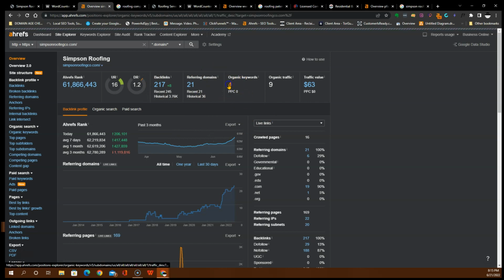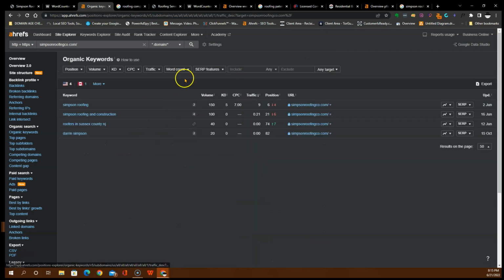We want to focus on keywords, right? So this software allows us to actually see the back end of the website and see what keywords you guys are actually ranking for. You guys are in the 6th position and the 21st position for Simpson Roofing and Simpson Roofing and Construction. This gets 150 searches per month. This gets 100 searches per month. And this KD stands for keyword difficulty, which means that these keywords range from 0 to 100, 0 being the easiest and 100 being the most difficult to rank for.